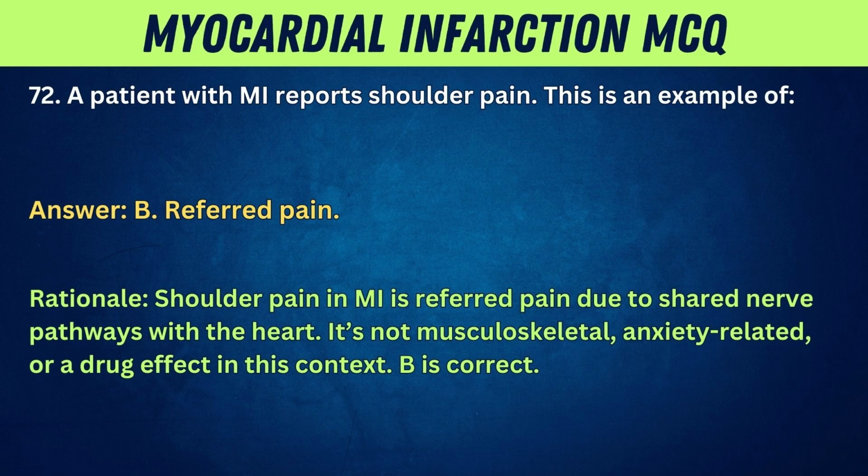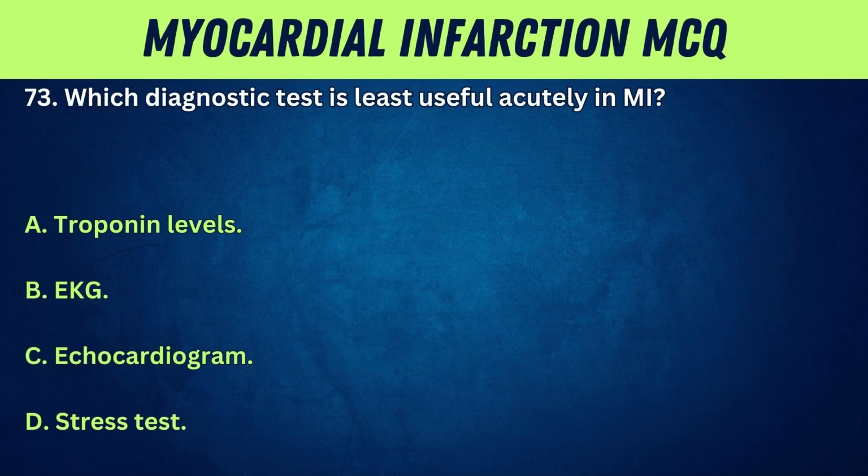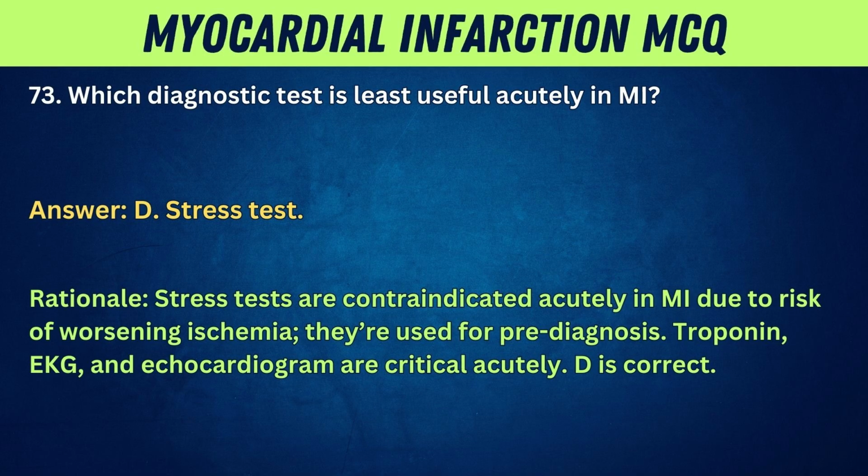B is correct. 73. Which diagnostic test is least useful acutely in MI? A. Troponin levels. B. EKG. C. Echocardiogram. D. Stress test. Answer: D. Stress test. Rationale: stress tests are contraindicated acutely in MI due to risk of worsening ischemia. They're used for pre-diagnosis. Troponin, EKG, and echocardiogram are critical acutely.